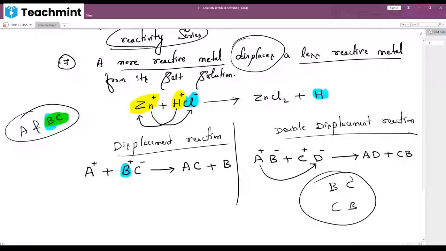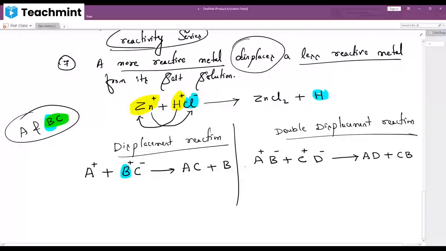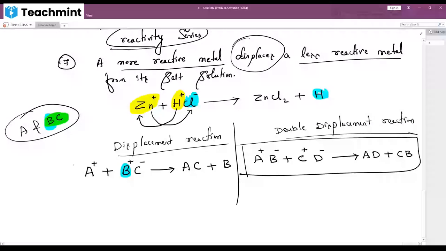That's what it is. Did you understand the difference between displacement and double displacement? What is the difference? In displacement, only one element will displace the other element, but here both elements will exchange at a time. Here only one element will exchange, but here both elements will exchange. So these are called displacement reaction and double displacement reaction.